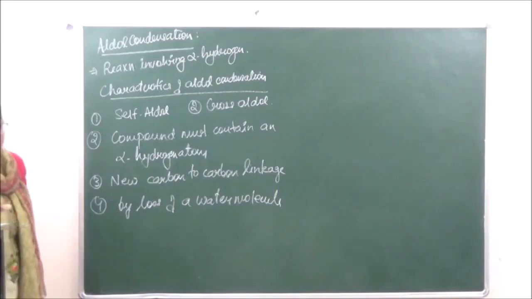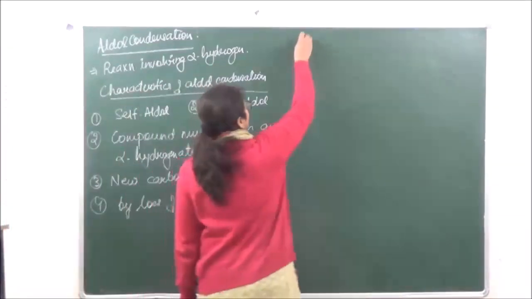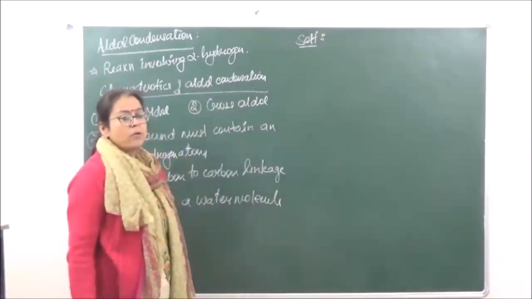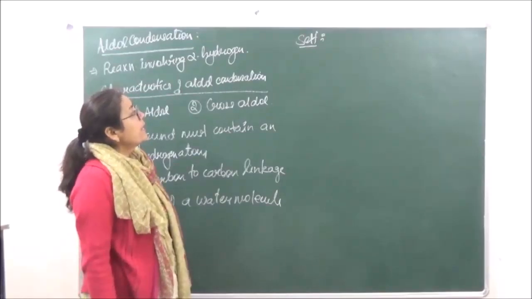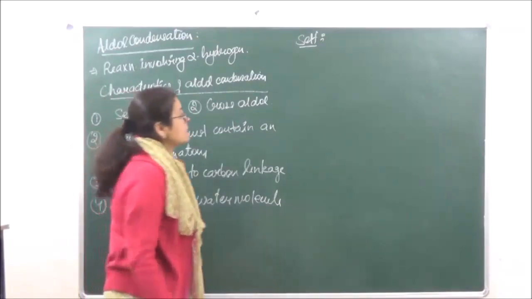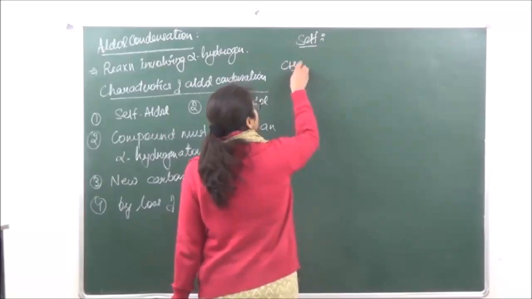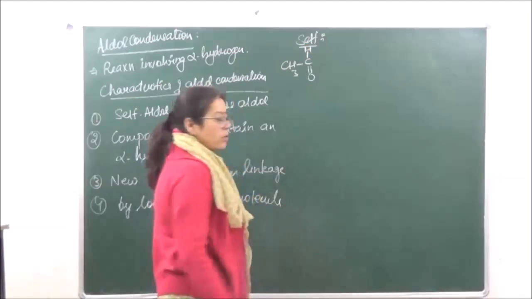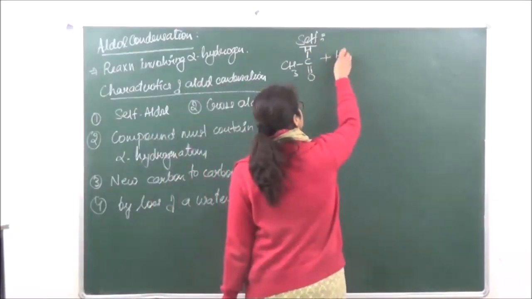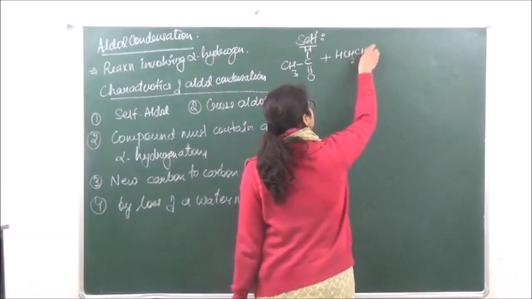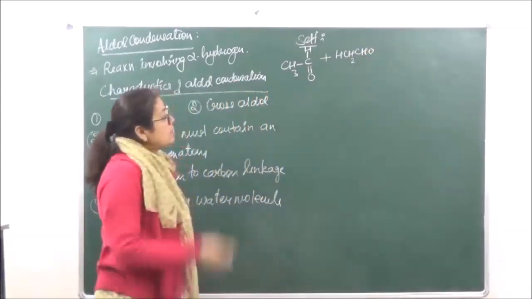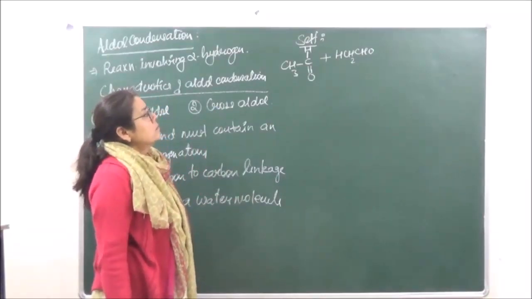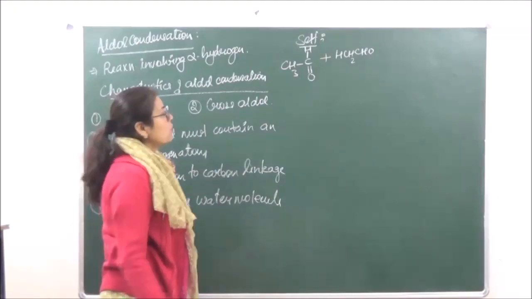So let's take the examples. First of all, we will take examples of self-aldol condensation, in which we are going to take two similar aldehydes. So we're taking acetaldehyde over here, the first molecule. This is acetaldehyde, okay, and plus the second molecule which I am writing is like this. This is because there is going to be migration of the hydrogen that is going to take place.